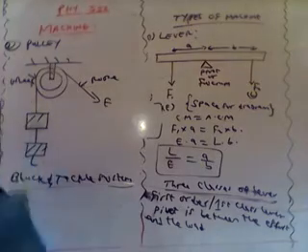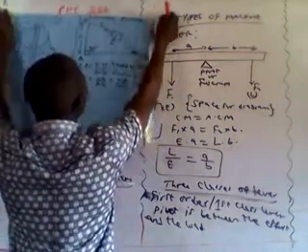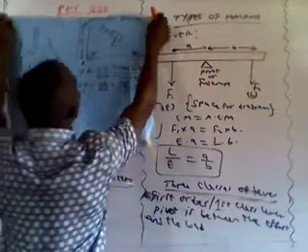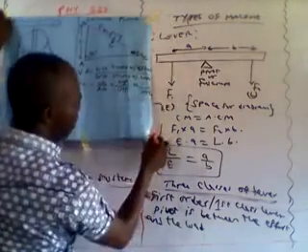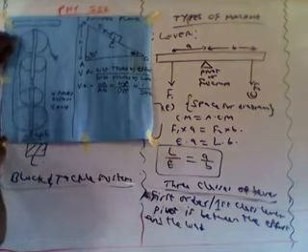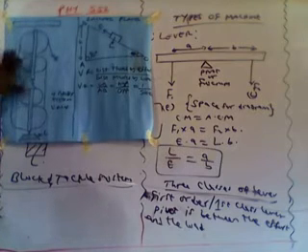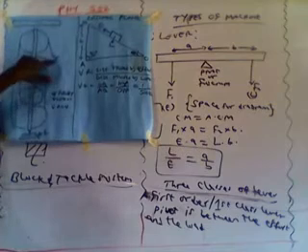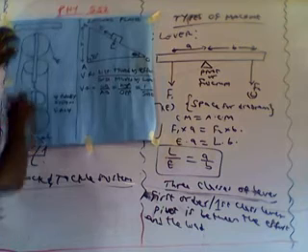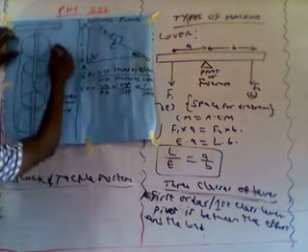Block and tackle system of pulley. I have this. This is it. You can see that this one consists of 4 different wheels. 1, 2, 3, and 4. We still have the effort here. We have the load at this end. But all these 4 wheels are being connected by a single rope. This is the rope.